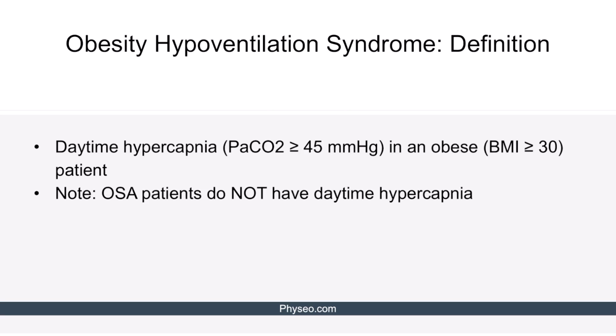Obesity hypoventilation syndrome is daytime hypercapnia, or a PaCO2 of greater than 45, in an obese patient, defined as BMI of greater than 30. OHS and OSA are not mutually exclusive, and many OHS patients also have OSA. The key difference between OSA and OHS, however, is that OSA patients have transient hypoxia and hypercapnia that resolves on waking. They do not have daytime hypercapnia.